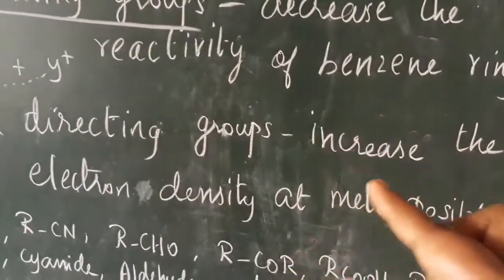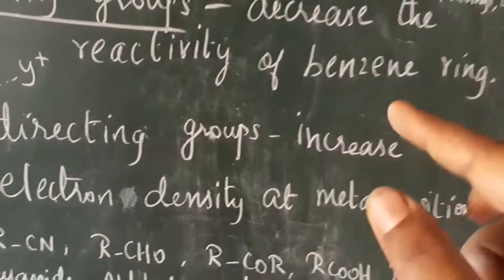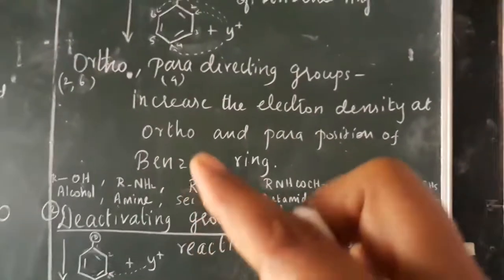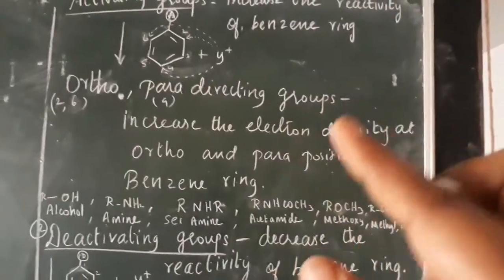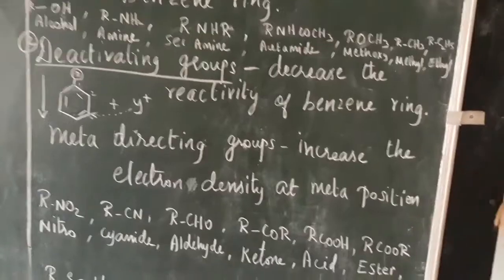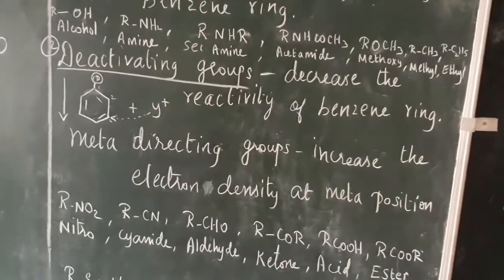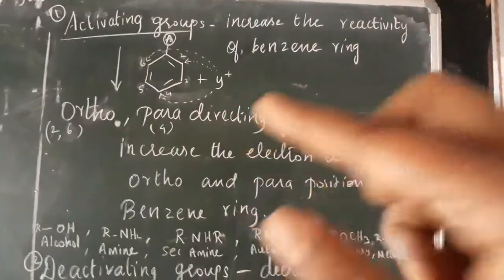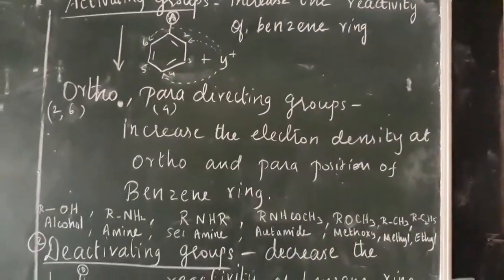Increase, don't write it as decrease here. Please try to understand the words. Ortho-para directing means the electron density is increased at the ortho and para positions. Meta-directing group means the electron density is increased at the meta position. Activating groups are called ortho-para directing groups.